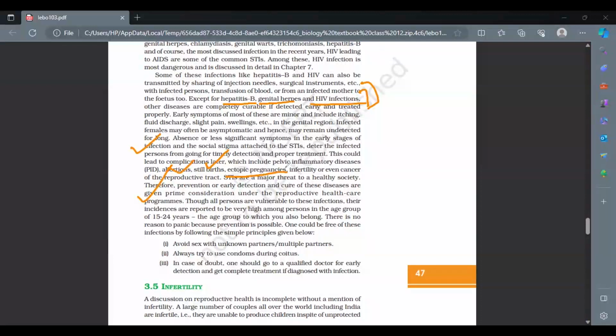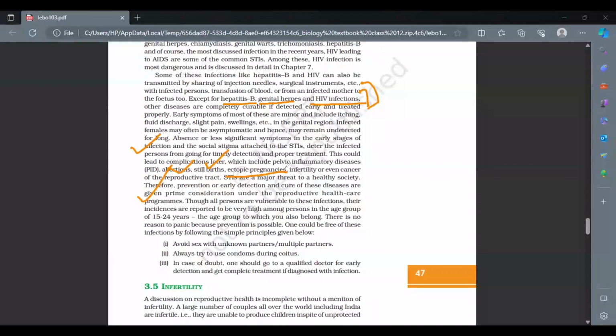You know what that is, ectopic pregnancy? What happens in the ectopic pregnancy? Actually, the zygote is formed. The fertilization has happened in the fallopian tube region. After the fertilization happens in the fallopian tube region, the zygote needs to travel down as soon as the division starts happening during the cleavage and the morula stage. It needs to go down and reach the uterus, where it's the right place to get implanted, right? But what happens in case of an ectopic pregnancy? The zygote doesn't move down. It just stays there, keeps on dividing, but it doesn't leave the fallopian tube region, doesn't reach the uterus.